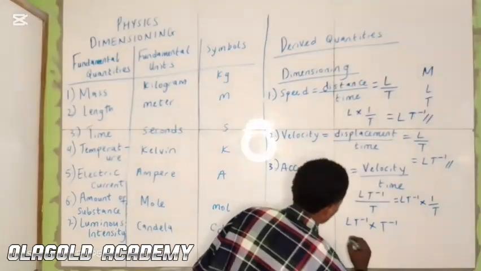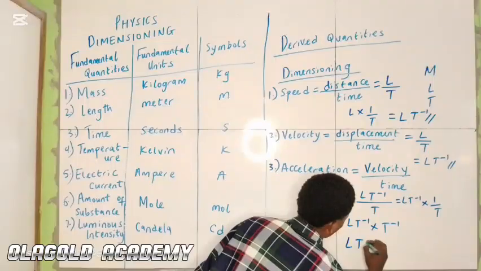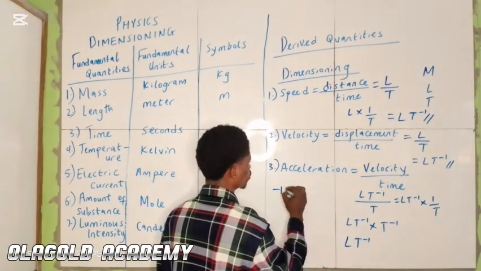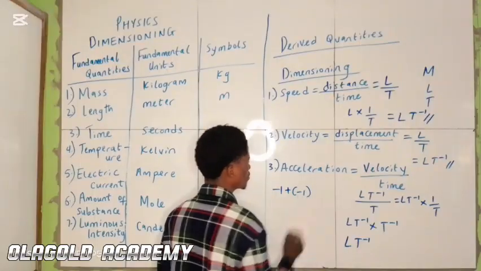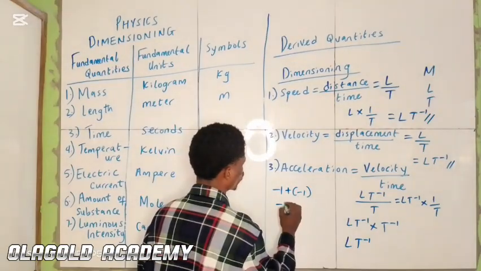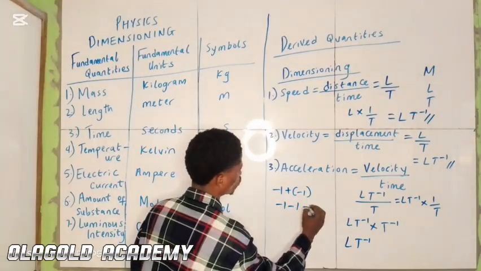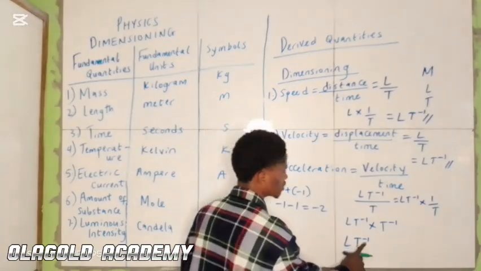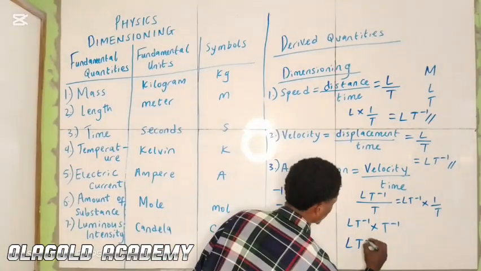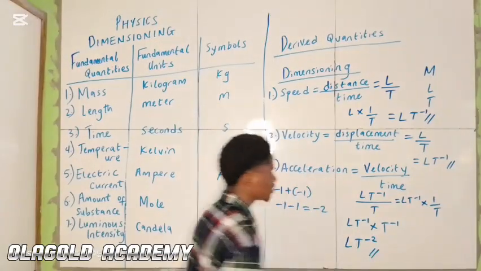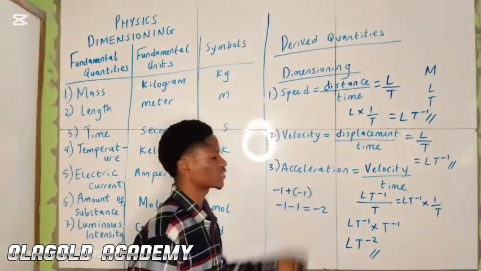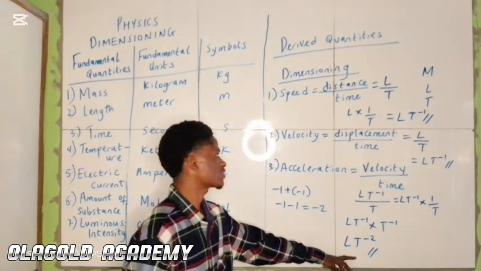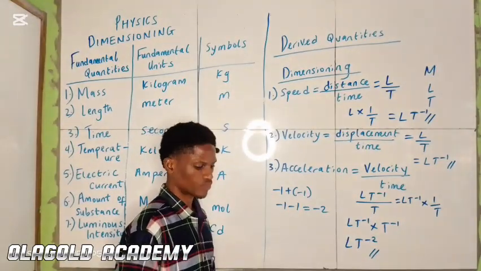So we have LT, and minus 1 plus minus 1 gives us minus 2. So we have LT minus 2 as the dimension for acceleration.